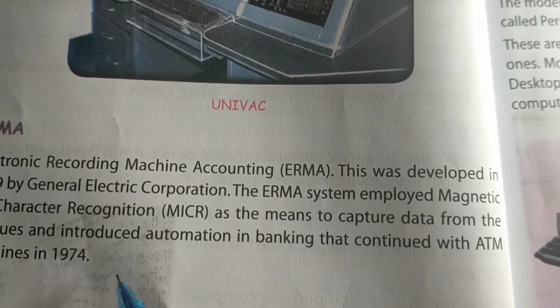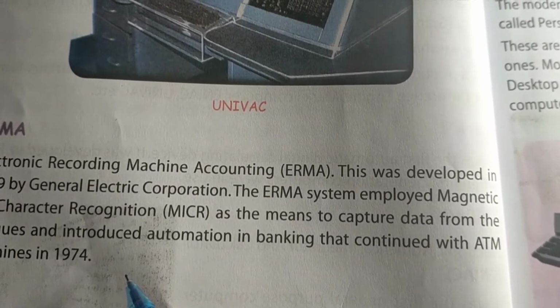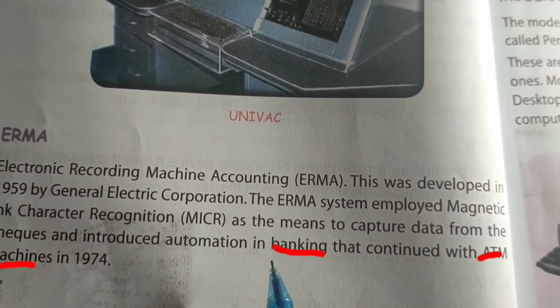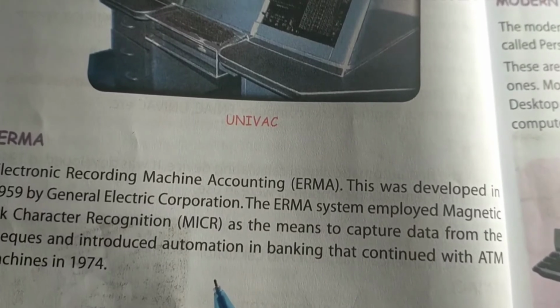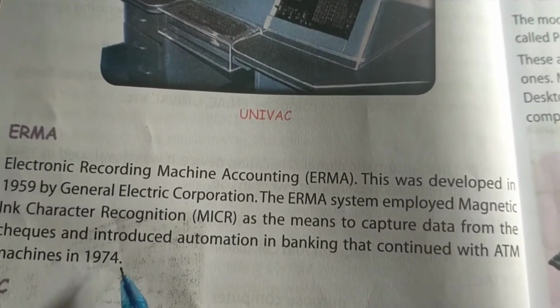So it was also used in banking and in the ATM machines from 1974.